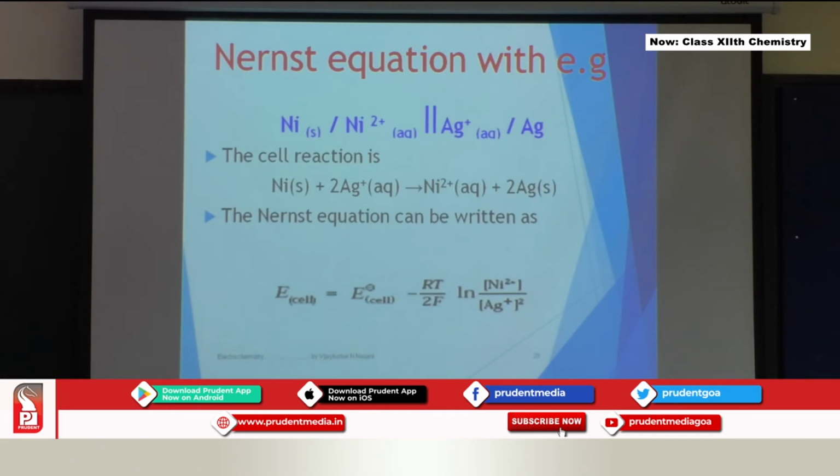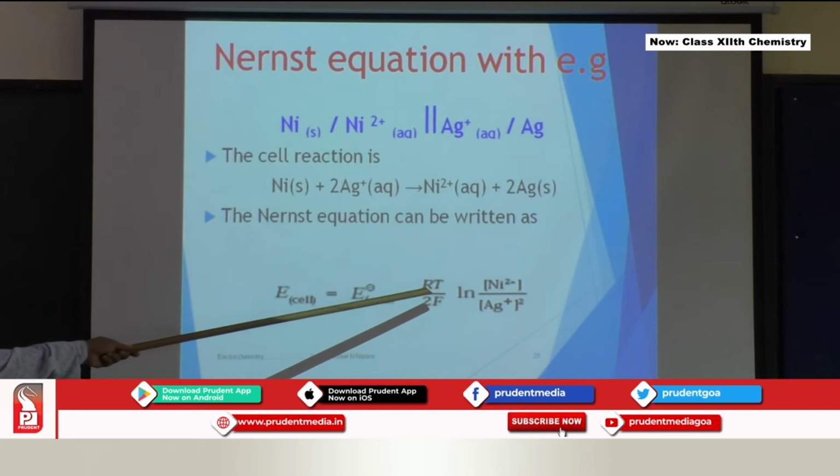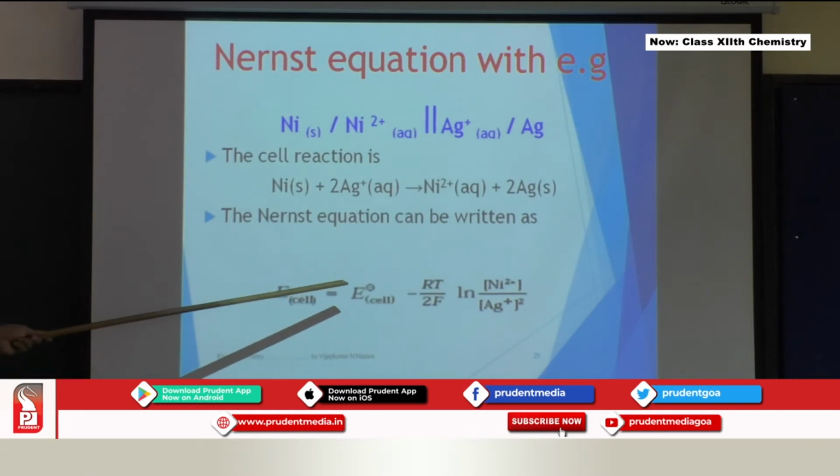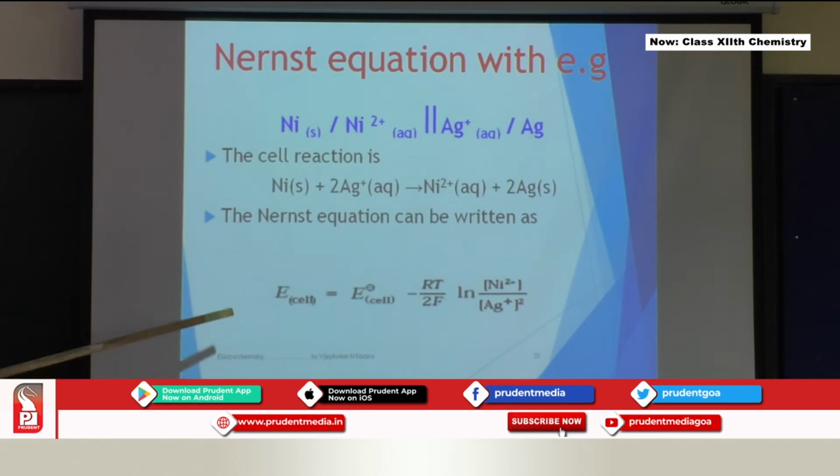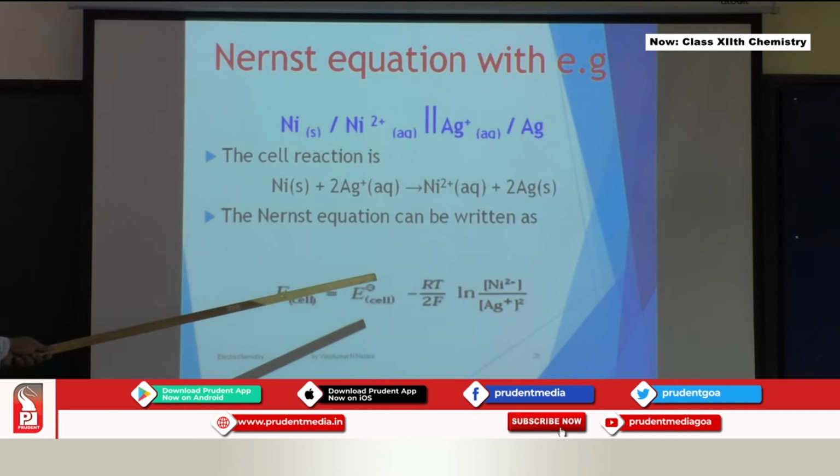And this is not the logarithm form, it is the exponential form, ln. If you replace this by log, then you will get 2.303 RT by 2F. And if you substitute all the values at 25 degrees or 298 Kelvin, this can be written as E cell equal to E naught cell minus 0.0592 divided by 2 log of the molar concentration of Ni2 plus divided by the molar concentration of silver ions raised to 2.